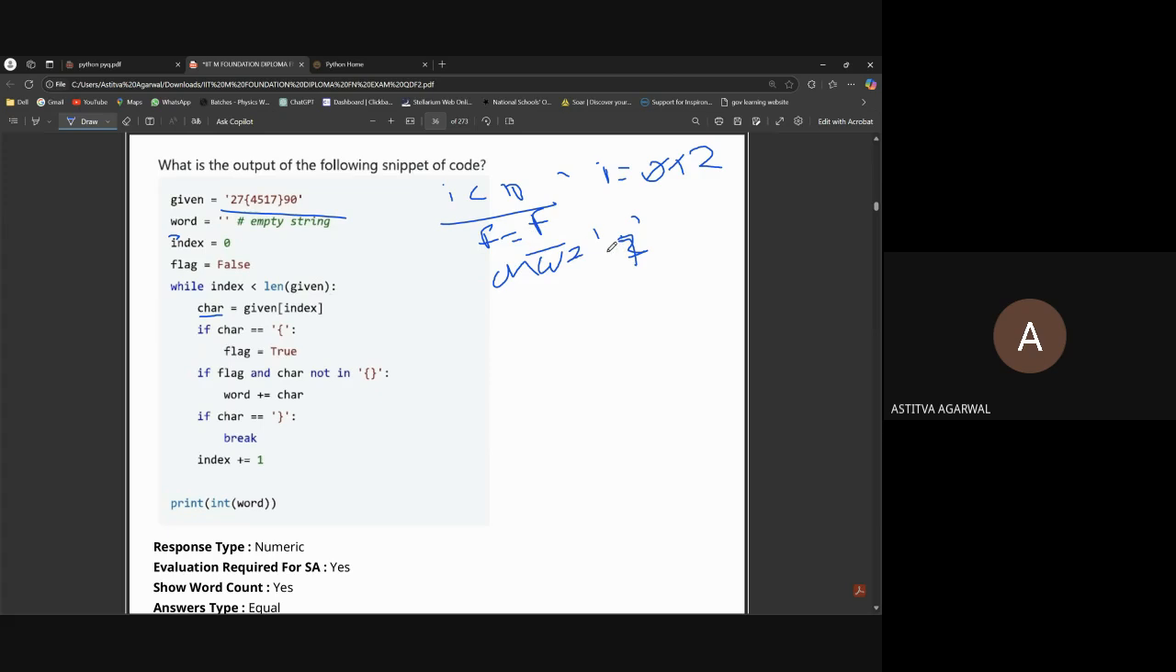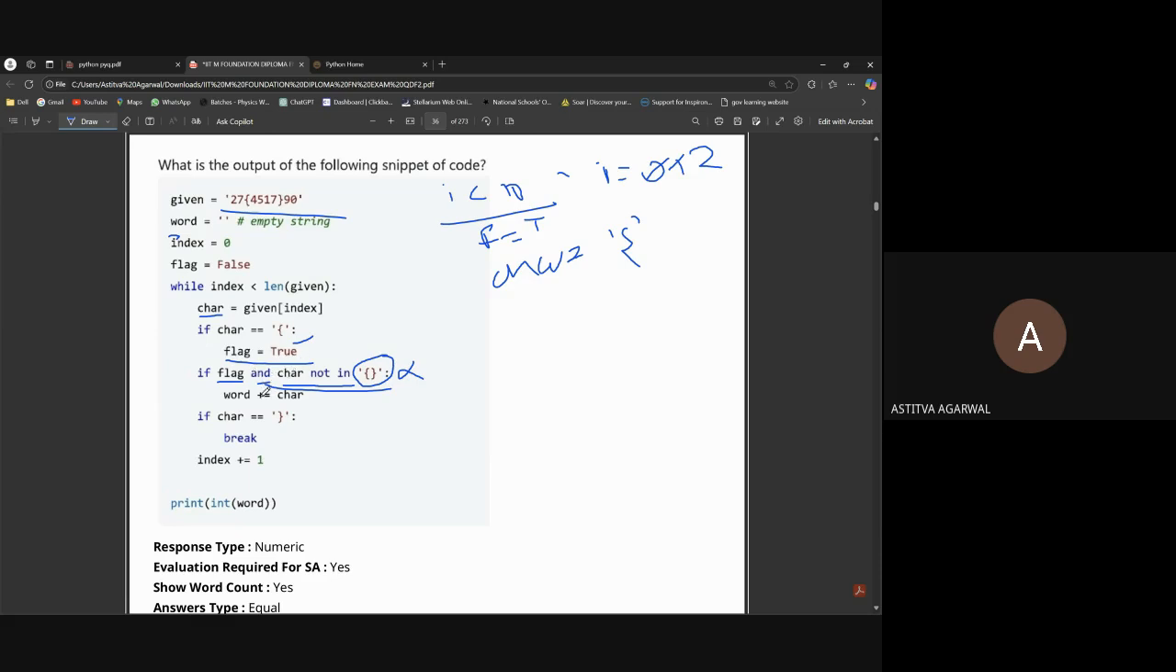Now what's the character? See, the char is equal to this. Okay, now char is this. So if char is this, yeah, this will be true. This condition becomes true, and the flag also becomes true. So we will just write flag as true. See, if flag is true, this condition is true, and char not in this. See, the char is in this string, so this condition will become false.